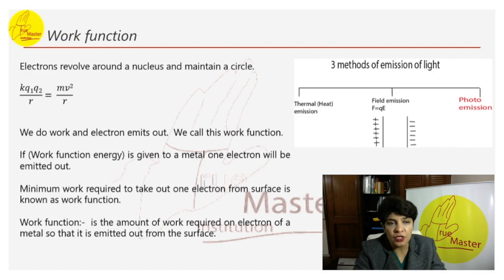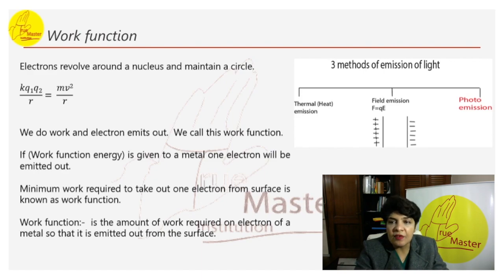So if work function energy is given to a metal, one electron will be emitted. Minimum work required to take out one electron from surface is known as work function. So we are learning the term work function. The minimum work that we are going to do to take out one electron is called work function. So work function is the amount of work required on an electron of a metal so that it is emitted out of the surface.